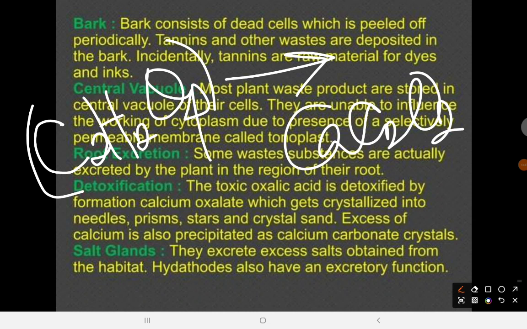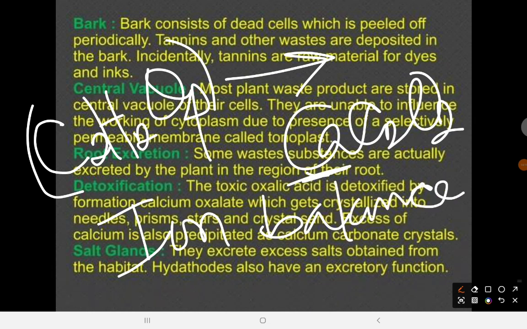Calcium oxalate. All right. Now, this detoxification is a natural process, and it helps to regulate the oxalate levels in the body of the plants. Is that okay? And also ion balance. It's also for ion balance, and particularly which ion? Of course, the calcium ion. The balance of calcium ion in the body of the plant.